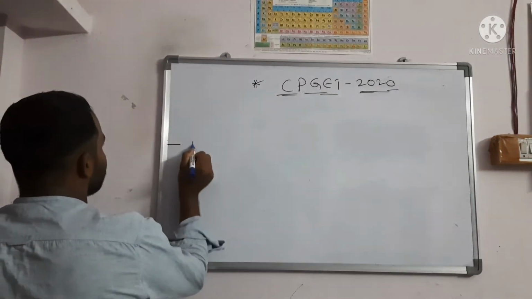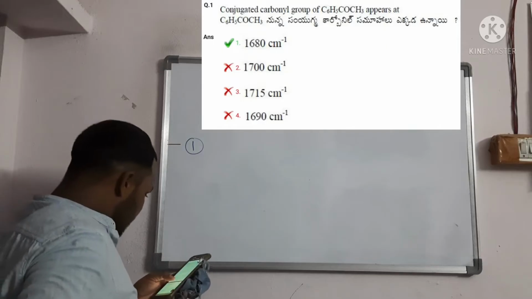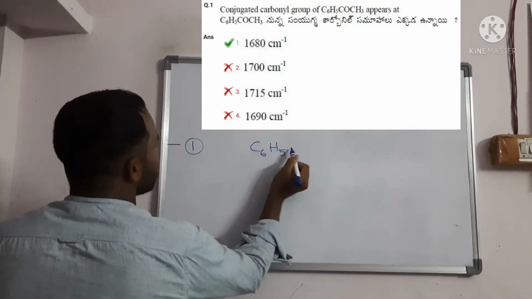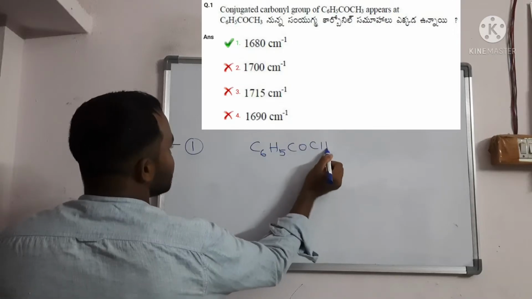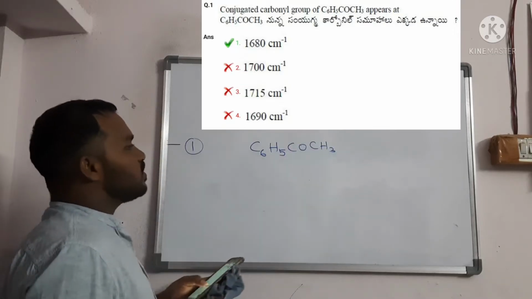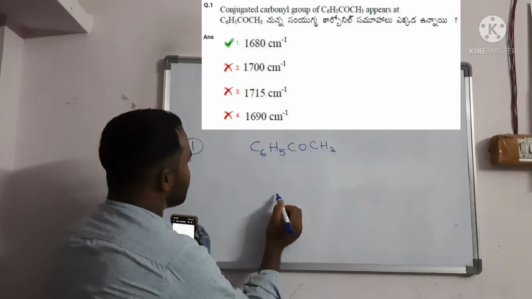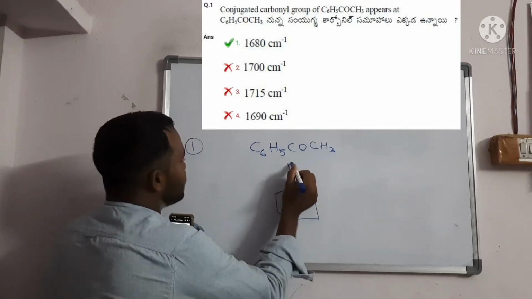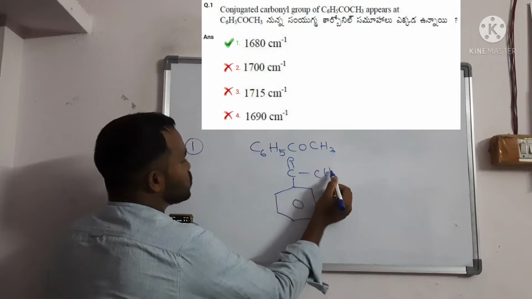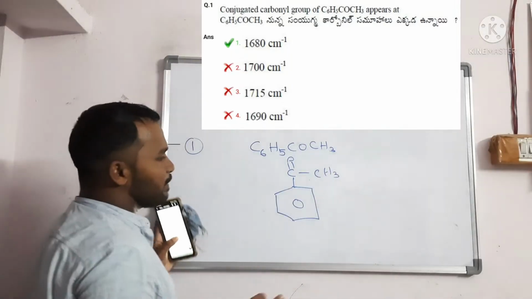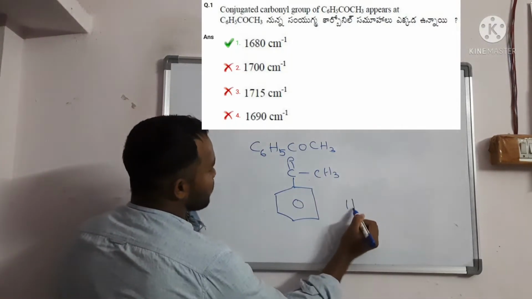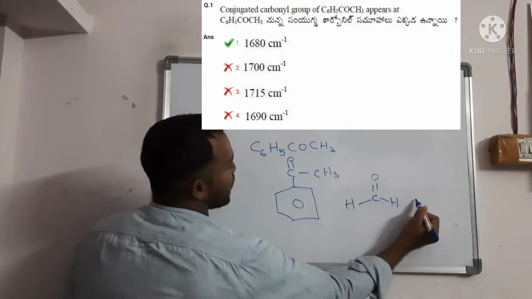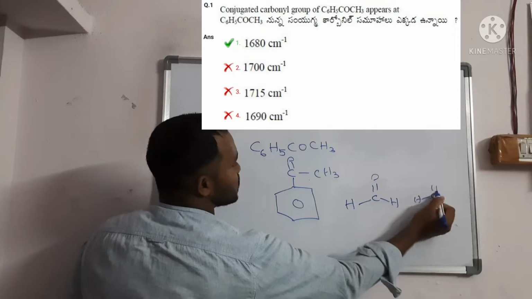Question number 1. The conjugated carbonyl group of C6H5COCH3. What is this? Acetophenone, right? So you should write the structure as C double bond O CH3. Before going to this, you should know some basic concepts for IR frequencies, the HC double bond O H and HC double bond O CH3.